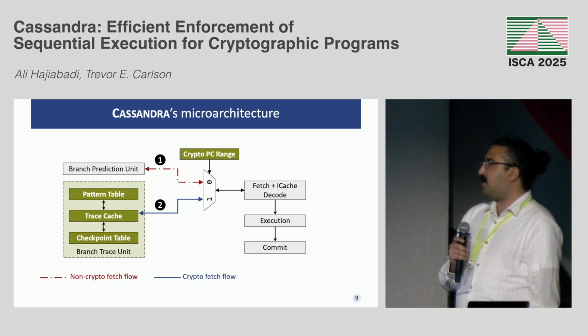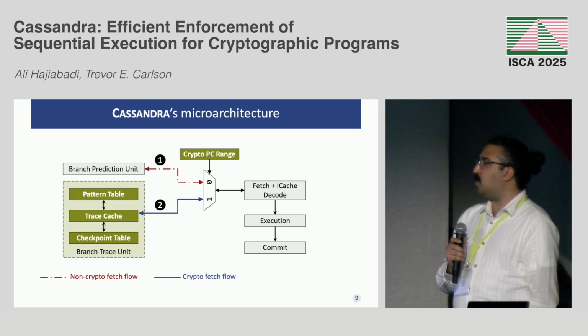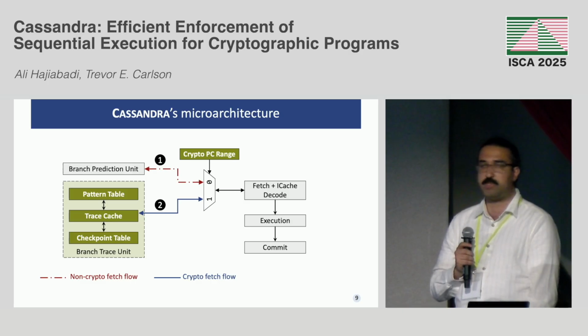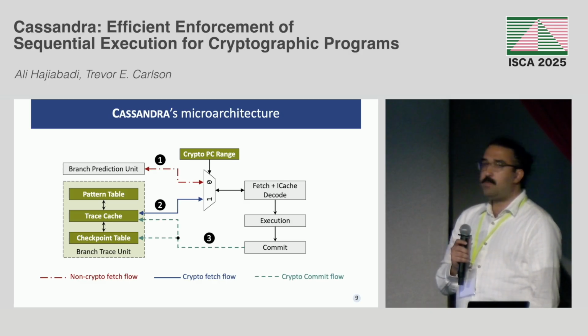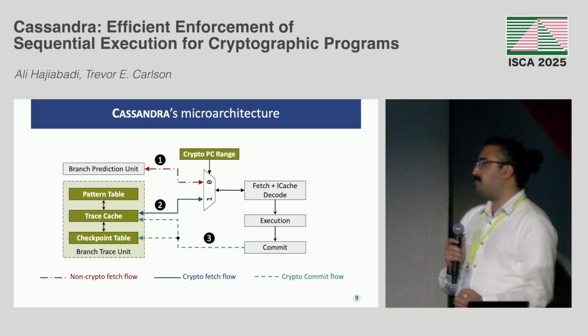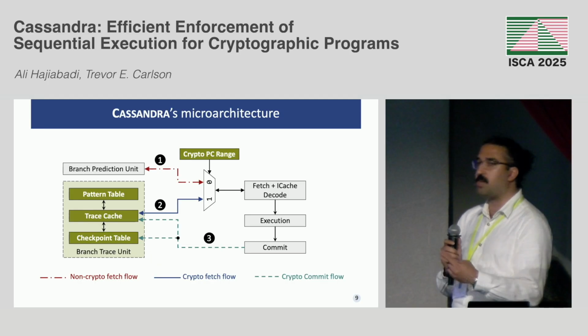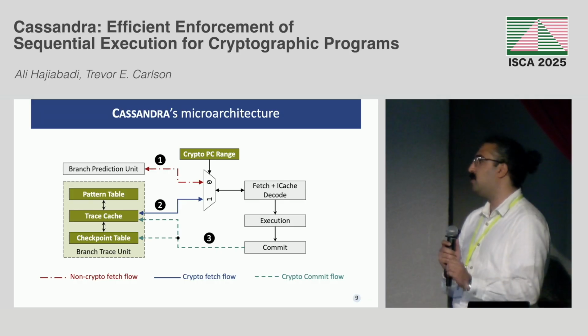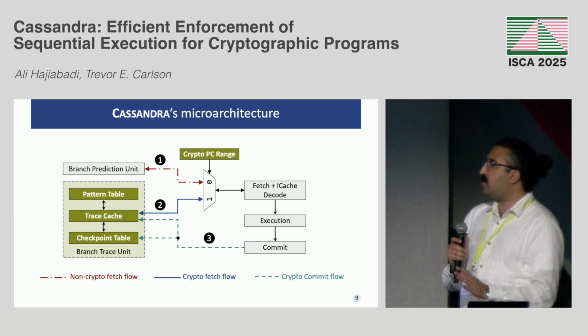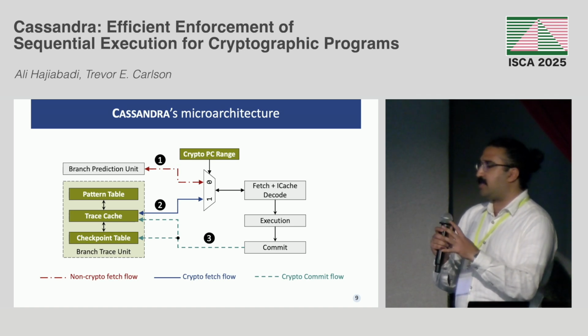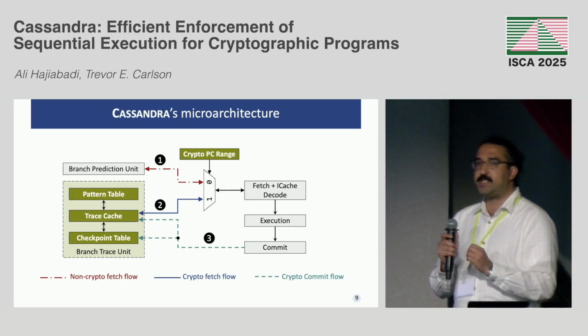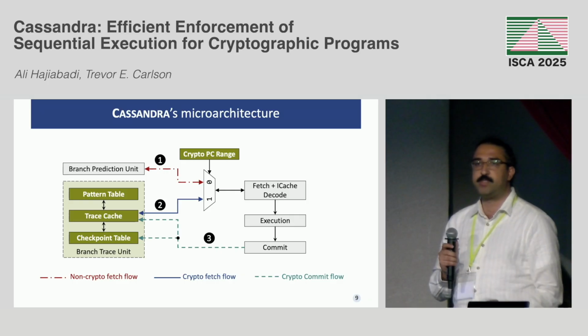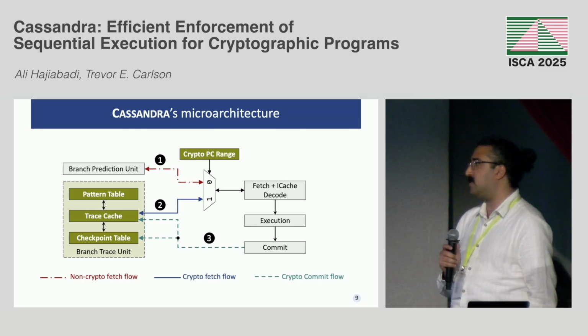However, if we have a branch from the crypto code, you would just look up the trace cache and the pattern table, and it would give you the next PC to fetch, right? And then when you are committing this branch, you just update the progress through the trace cache, and also you would update the checkpoint table, so you would always have the valid place that your branch has been before. We also use the prefix bytes of the x86 to communicate the traces, but I would say look at the paper to see the details of how we do this.